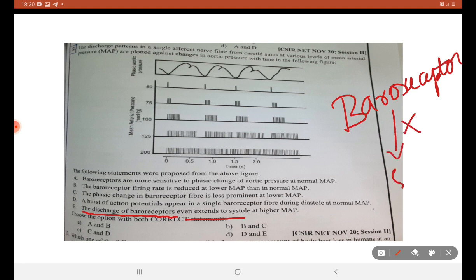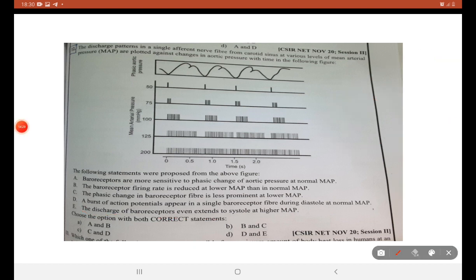Baroreceptors will not lead to systole. So E is not a correct answer. D is not a correct answer. Phasic change of baroreceptor fibers is less prominent at lower MAP.